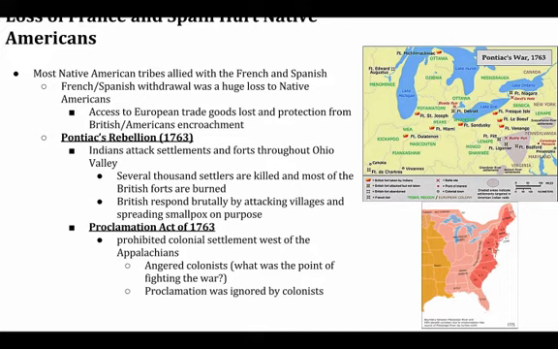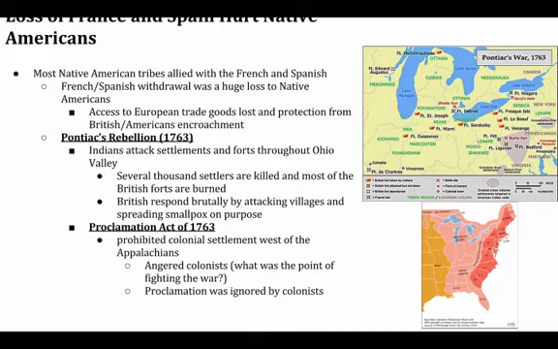So, anyways, when the French Indian War is over and the French have been, for the most part, removed from North America, the Native Americans, led by Pontiac, rebel in 1763. Okay, they're attacking British forts throughout the Ohio Valley. Thousands and thousands of American colonists are killed. Retaliation obviously takes place, and then thousands of Native Americans are killed. So it's very much a brutal war, but it's pretty much an uprising by the Native Americans who now feel uncertain about their situation now that they've lost the French. And so they're trying to fight for the preservation of their land as they see it.